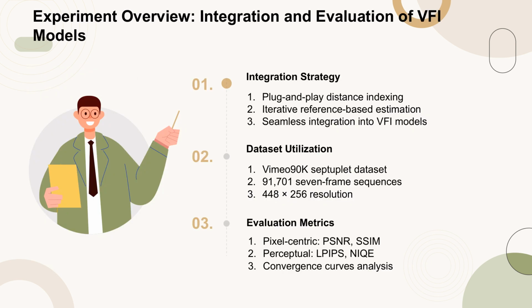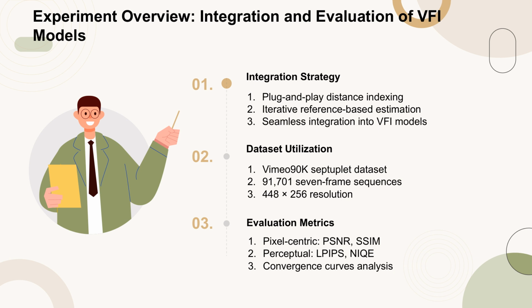In this experiment, the authors integrated their proposed distance indexing and iterative reference-based estimation strategies into various video frame interpolation (VFI) models. These strategies were seamlessly incorporated into influential models like RIFE and IFRNet, as well as state-of-the-art models such as AMT and EMA-VFI.